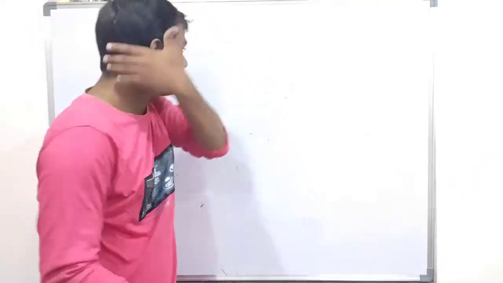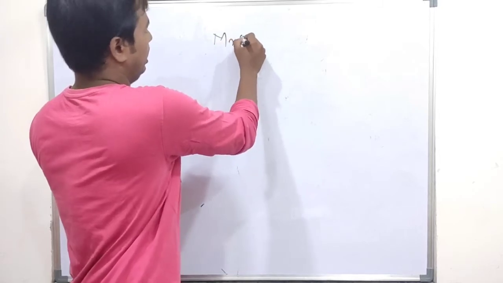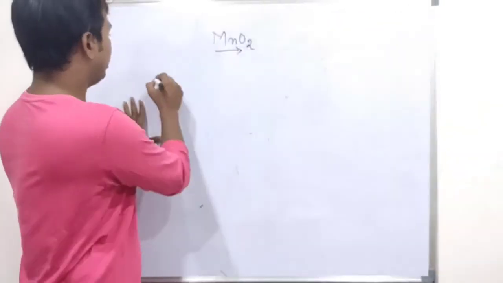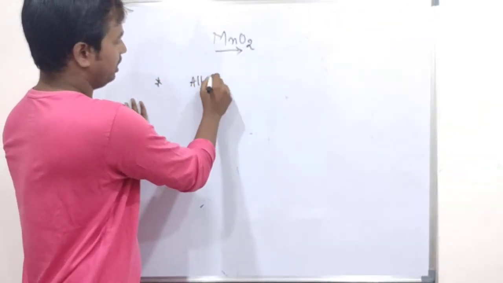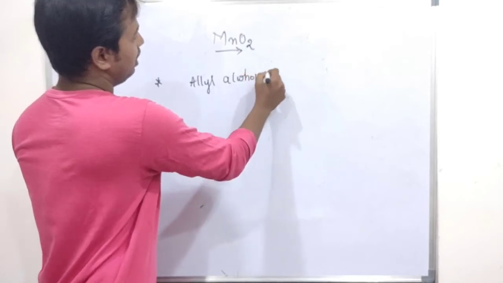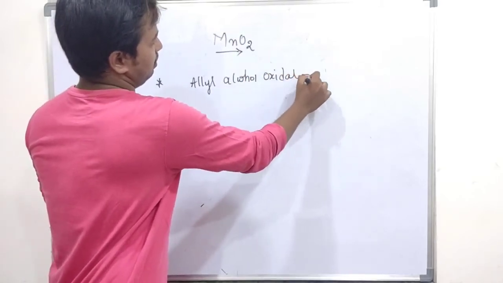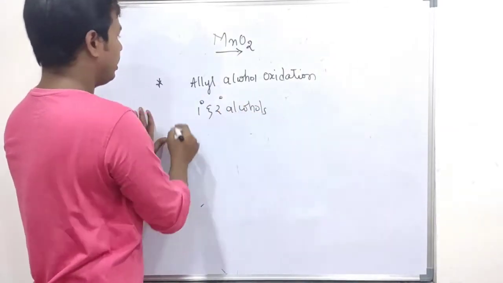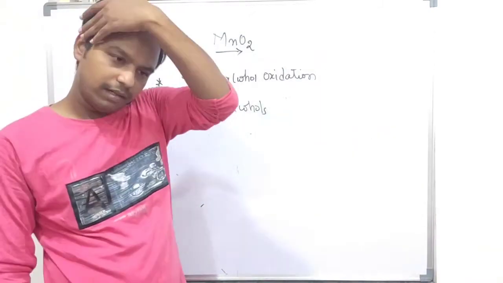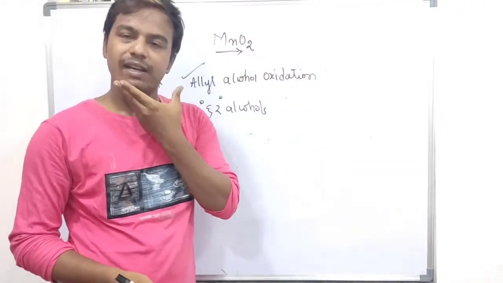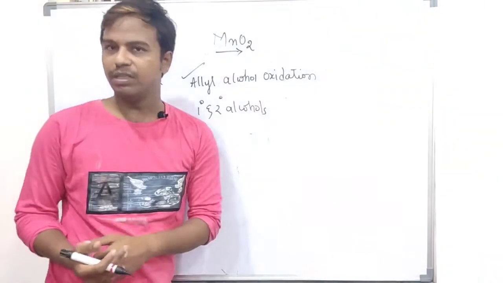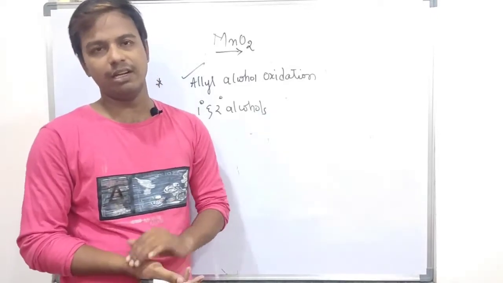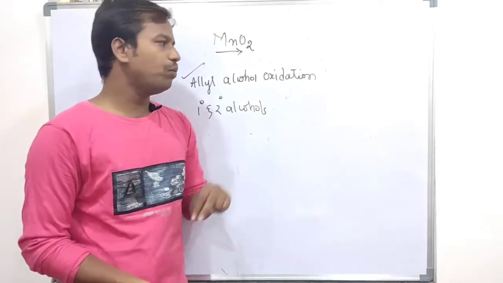Correct. The next reagent is manganese dioxide. Manganese dioxide is selectively used for allyl alcohol oxidation. It also converts primary and secondary alcohols to aldehydes, but majorly it is used for allyl alcohol oxidation. So one important point we must understand: manganese dioxide should be very fresh in order to carry out the reaction. It must be fresh.